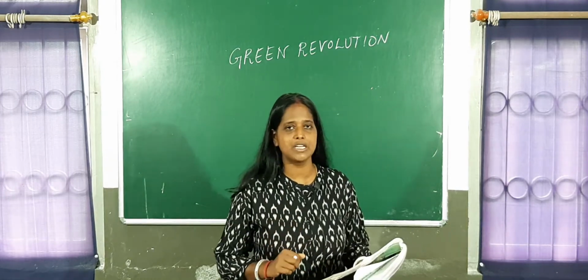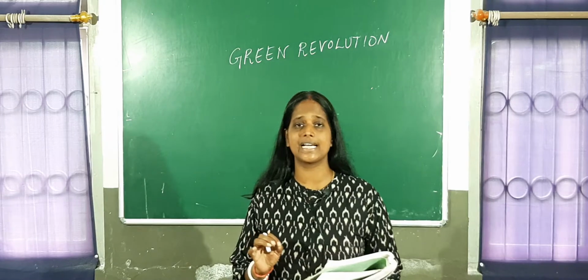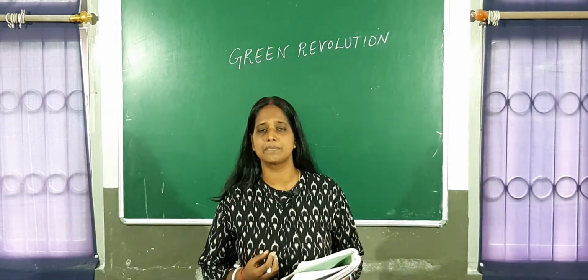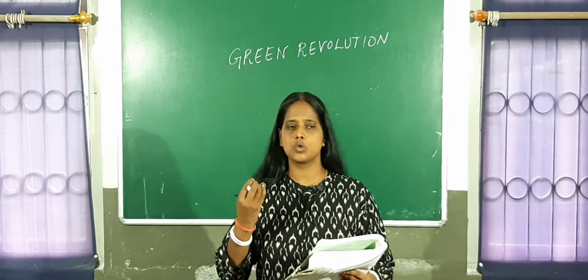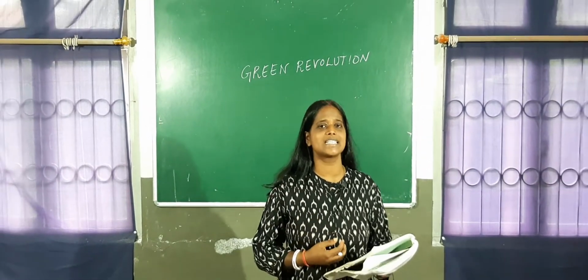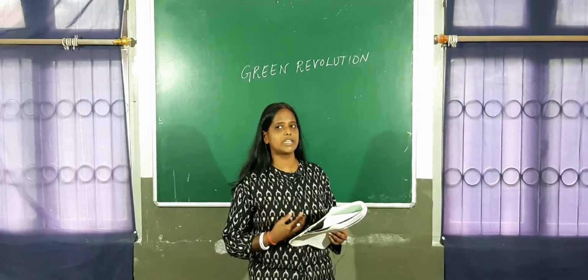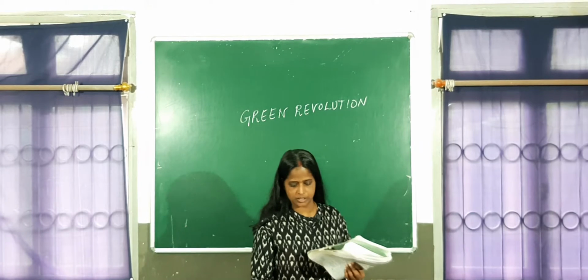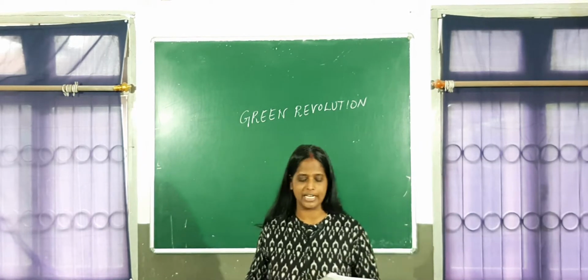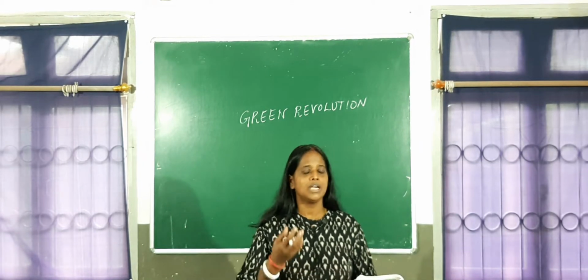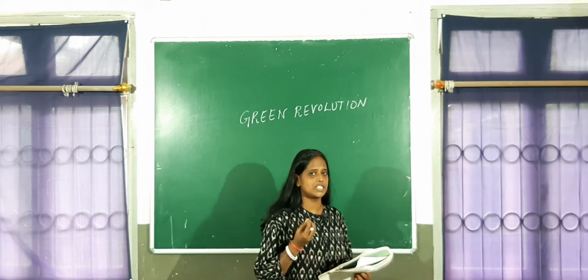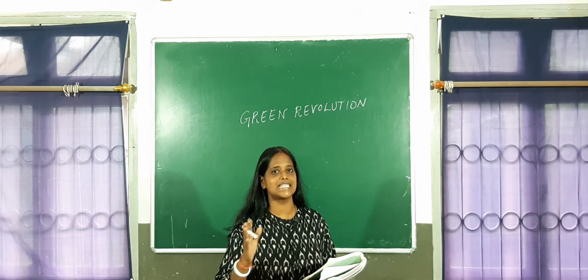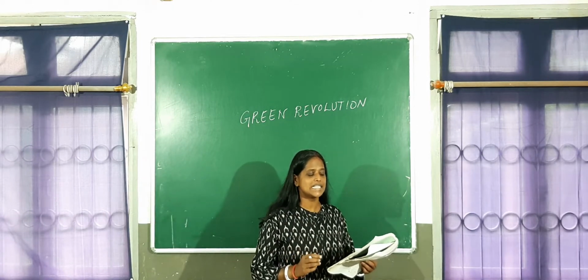So yesterday night, many of you sent me a message that I should explain chapter 6 Green Revolution concept once again. Although those of you who were doing environmental science in class 10 have a very good idea of Green Revolution and sustainable agriculture, for the children who have joined Rockville and are doing the subject for the first time, let me try to explain. We are in chapter 6, okay? And then after this, we'll be starting chapter 7 and 8. That is the last section, that is section C.